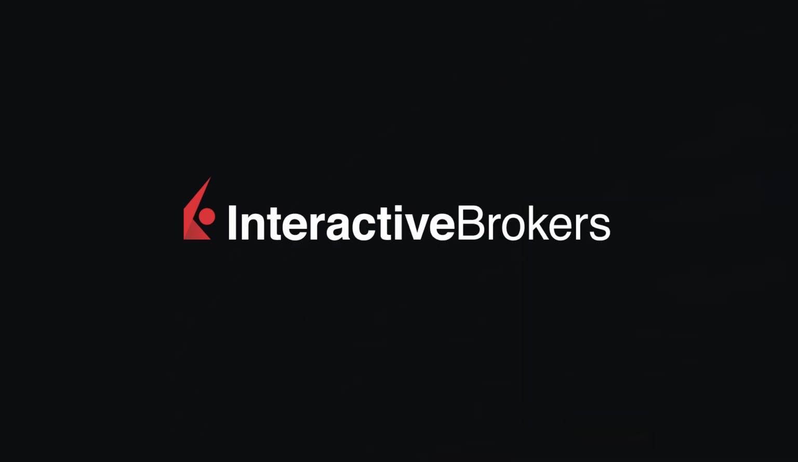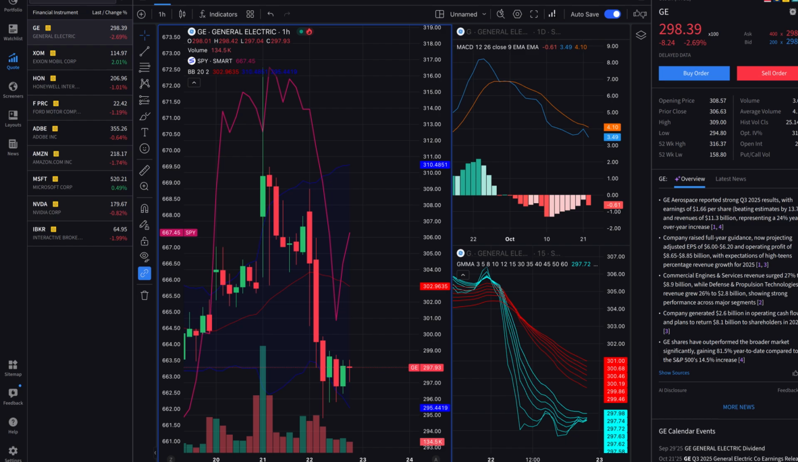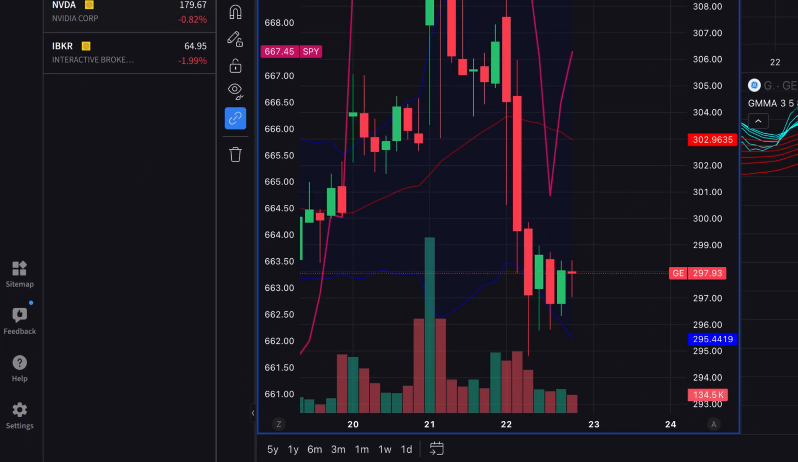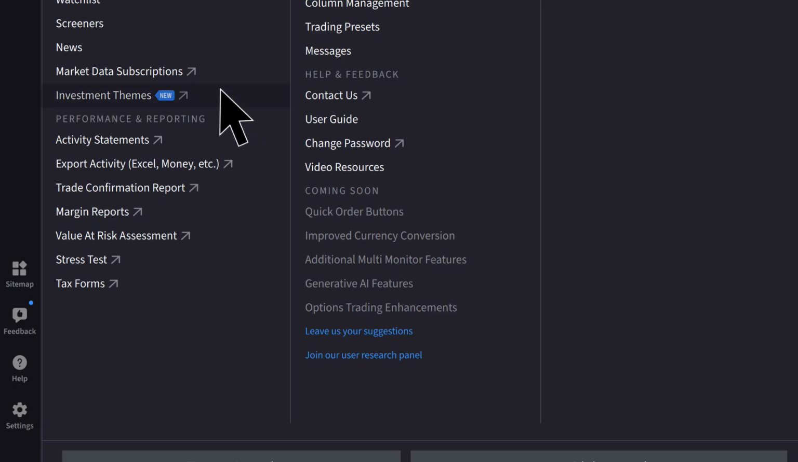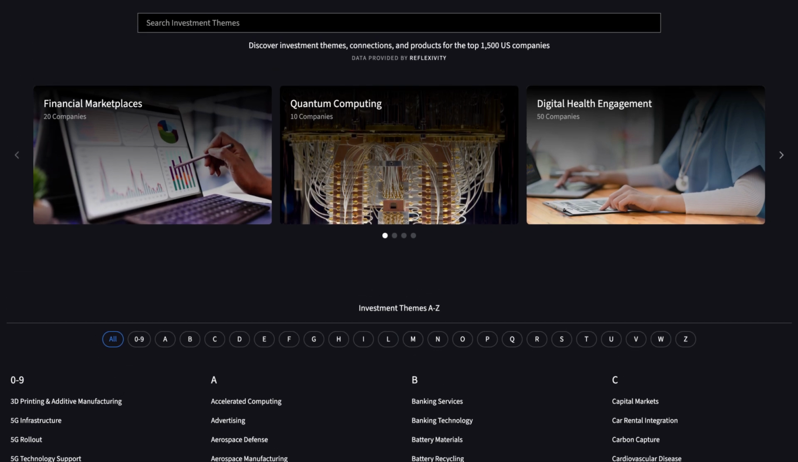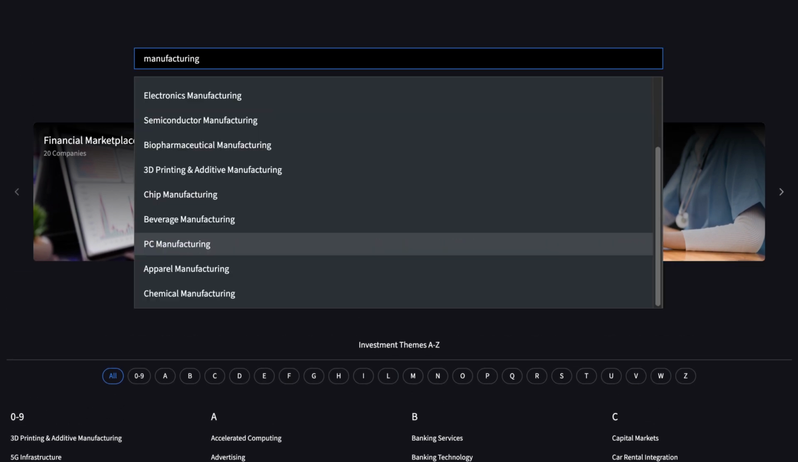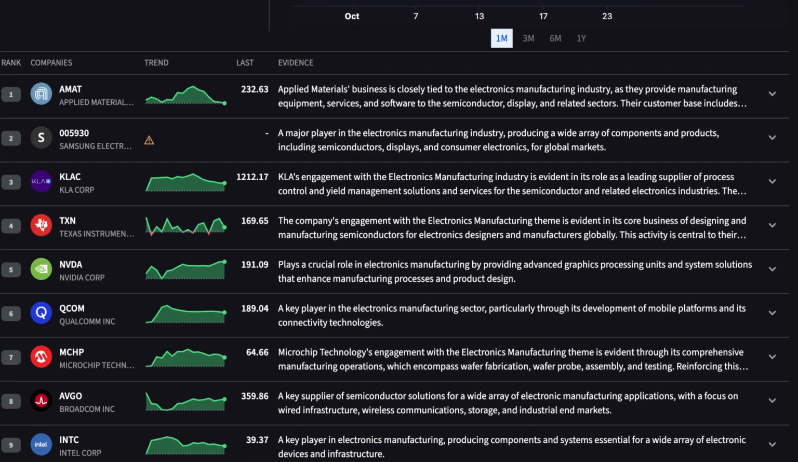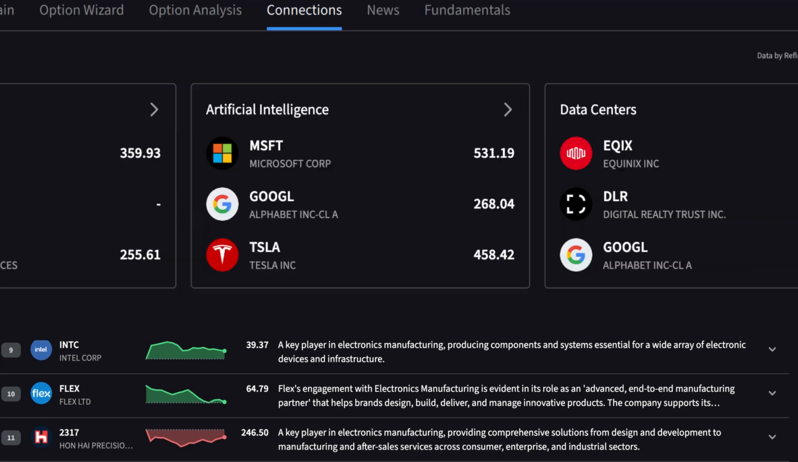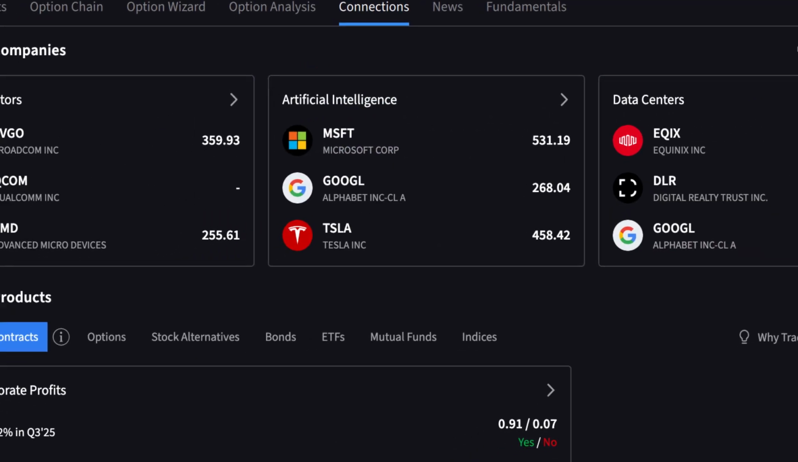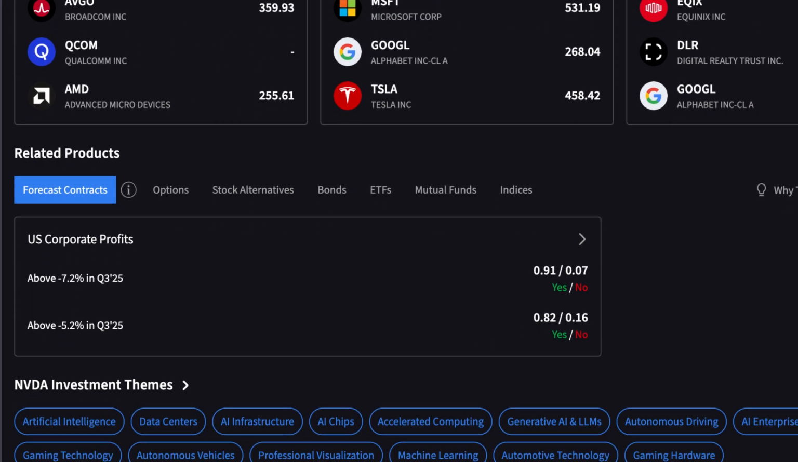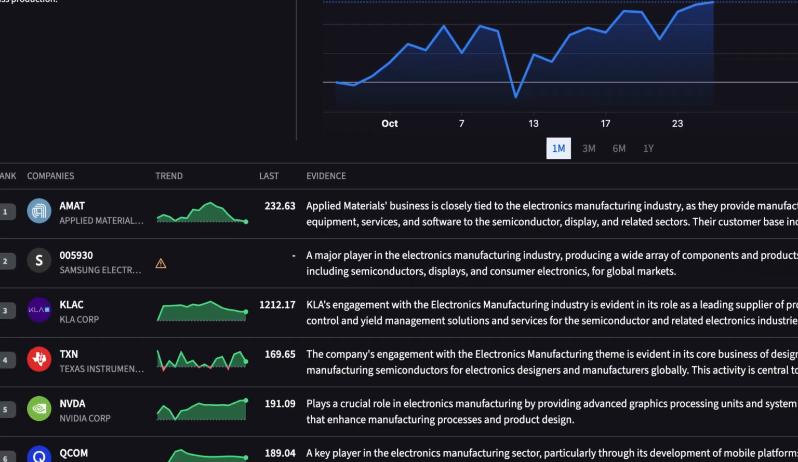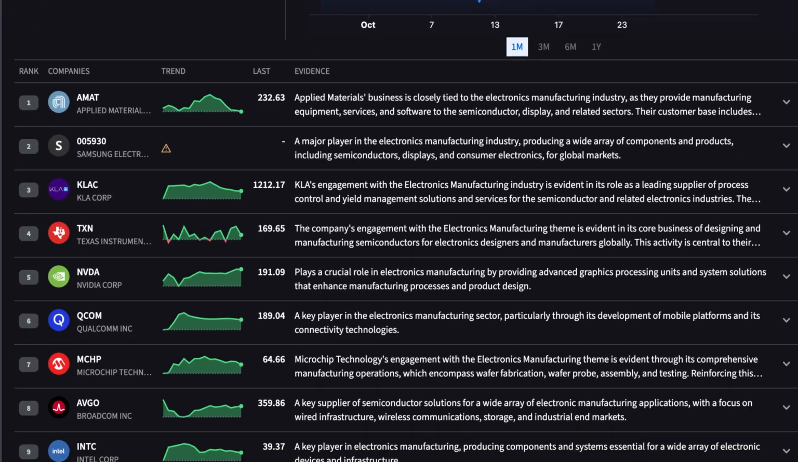Explore more manufacturing companies with IBKR Investment Themes. Log into IBKR Desktop, select Sitemap and Investment Themes. This tool lets you research subsectors, compare companies, and review related industries. Use the Connections tab to compare a specific company's related industries and competition. Investment Themes is a powerful way to research your next trade.